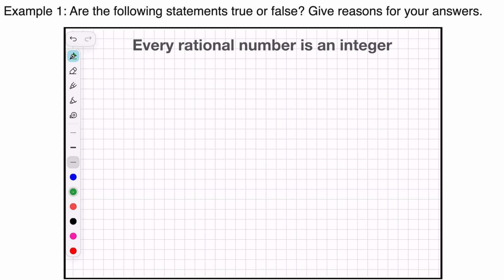And the third question is, every rational number is an integer. Let us write the list of rational numbers. It is denoted by the letter Q. It starts from negative infinity and let us write a rational number as -7 by 2. Okay. Then we have -1, we have 0. Let's say we write 2 by 3. And then let's say we write 9 by 2. And then we have 7. Let us also write some prime numbers and it goes all the way up till infinity. The question is, every rational number is an integer.